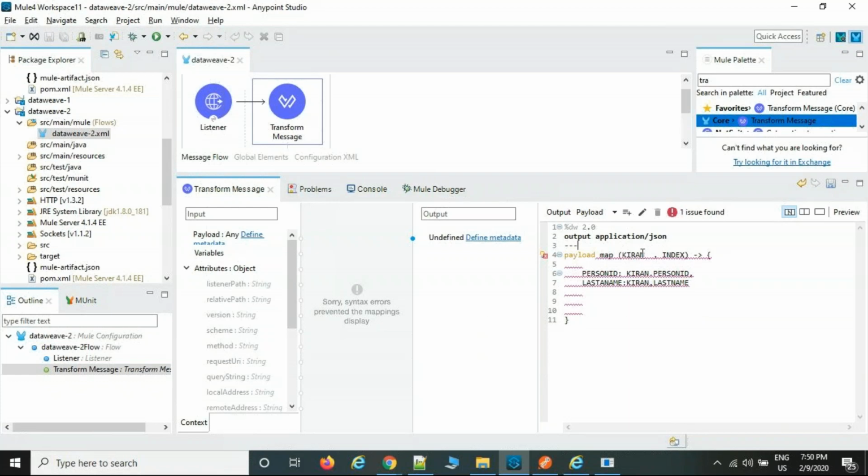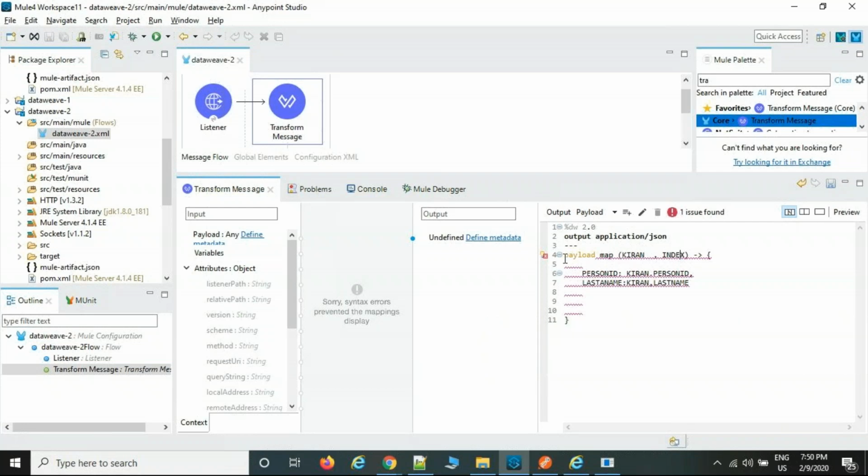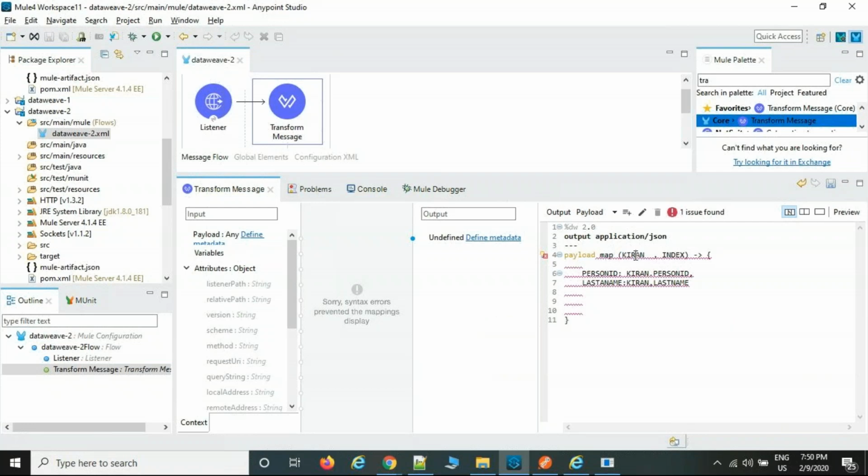So colon left side is going to store all the key value pair combinations. Colon right side is storing like an index base in the memory. So after you collect the data and store it in payload 01 with the index base, now all the data is not available in the payload. Now data is available here only. So that is the reason I was selecting from here. In the Kiran, I have a list of data. Which value are you expecting? I want person ID. In the Kiran, I have a list of data. Which one? Last name. Like this, we are going to write the loop. Is it clear? Any doubt here?